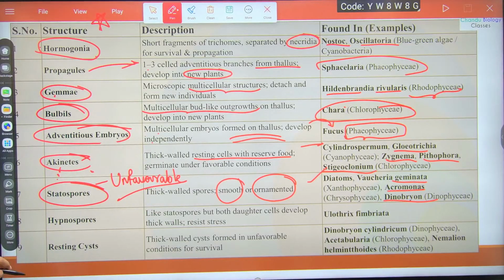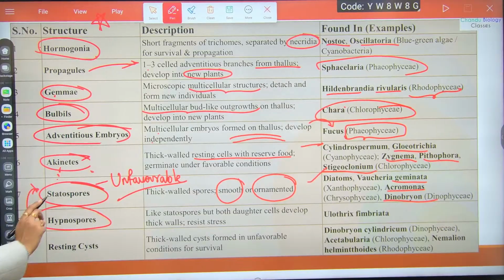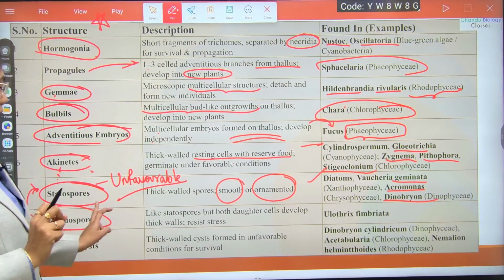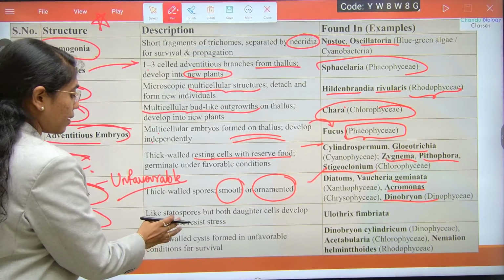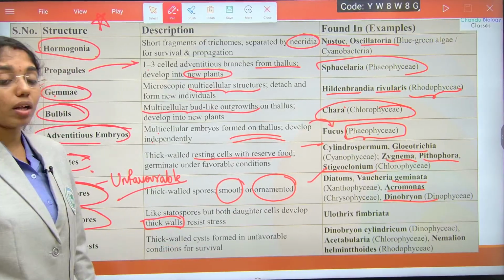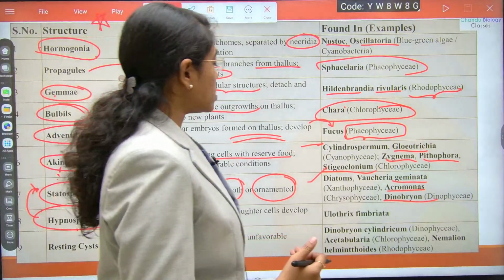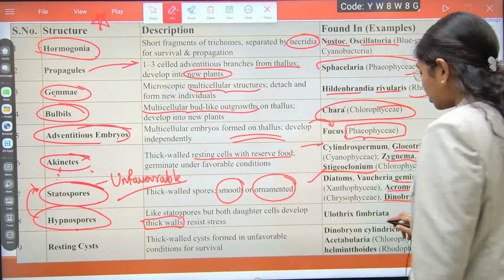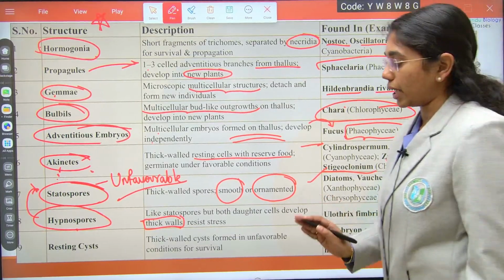Next is hypnospores. Hypnospores are also like statospores, which are thick-walled spores, but here both daughter cells will develop thick walls. They will resist the stress. The example here is Ulothrix fimbriata.